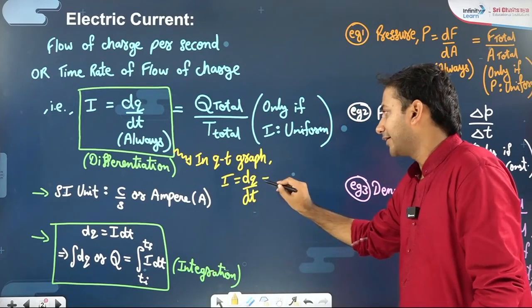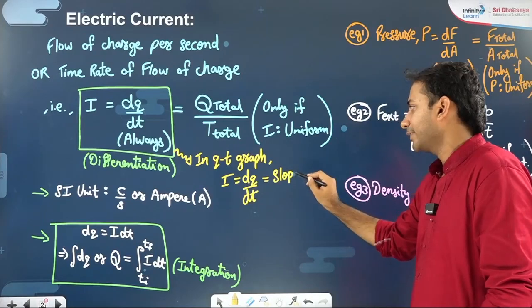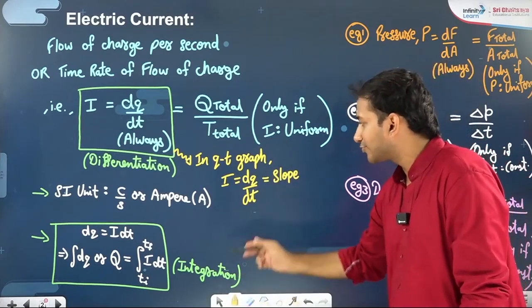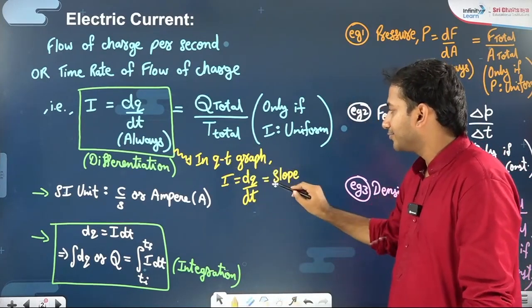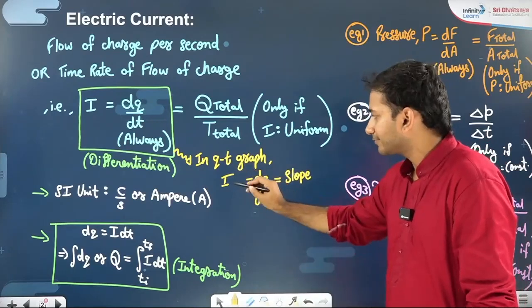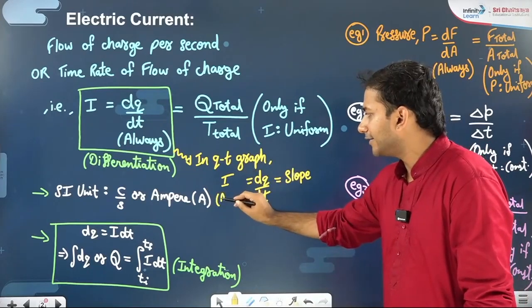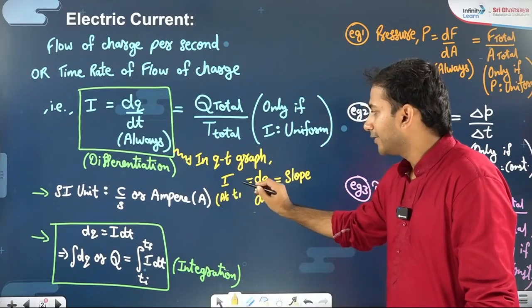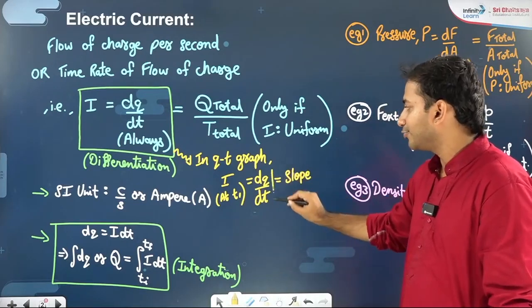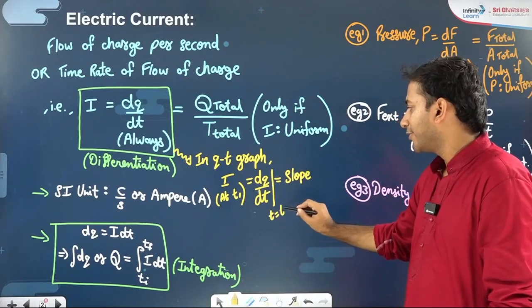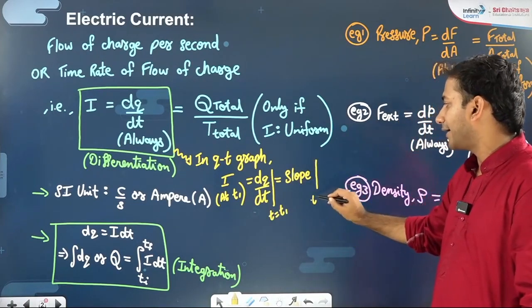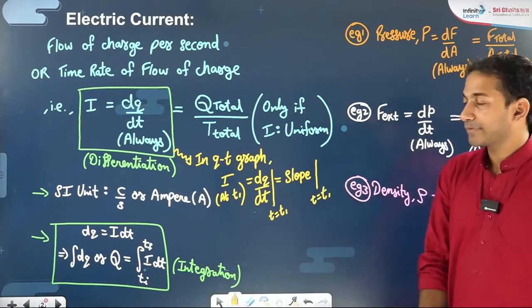So that will be the slope dq by dt at time, suppose t1. If they are asking you that in a charge time graph, they are asking you I at t equals t1, then you have to find out dq by dt at t equals t1, which means you have to find the slope at t equals t1.